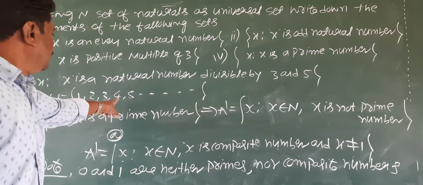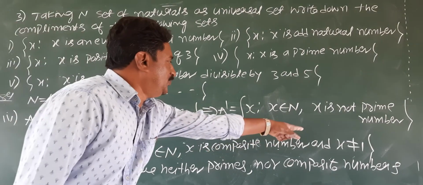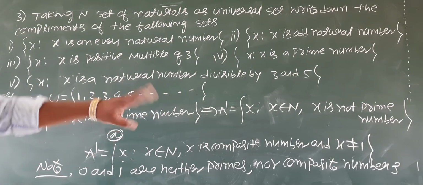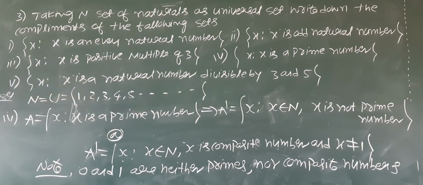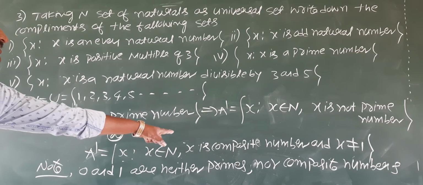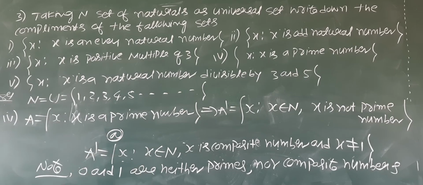That's why x is not equal to 1, because 1 is neither prime nor composite. So A dash is x such that x belongs to N, x is a composite number and x should not be equal to 1. You write your answer in any form, and you will get marks.